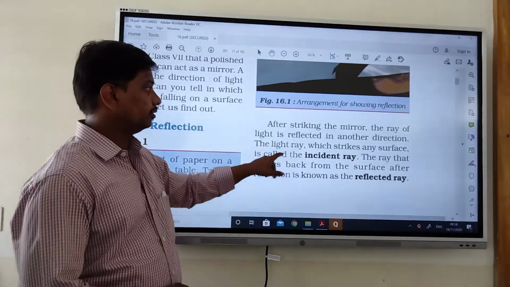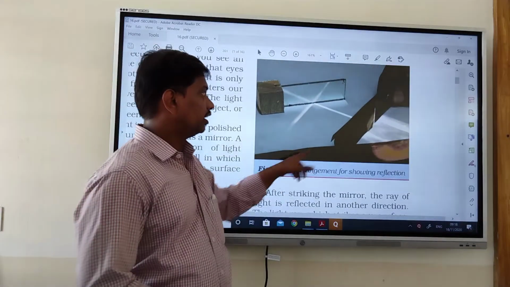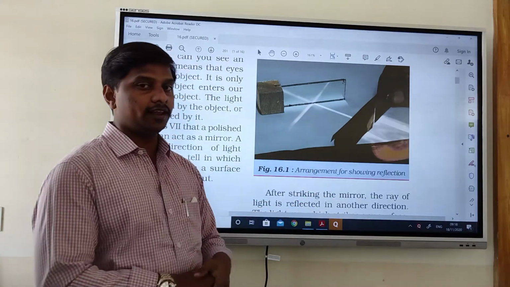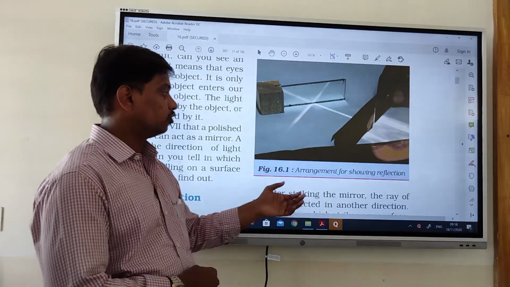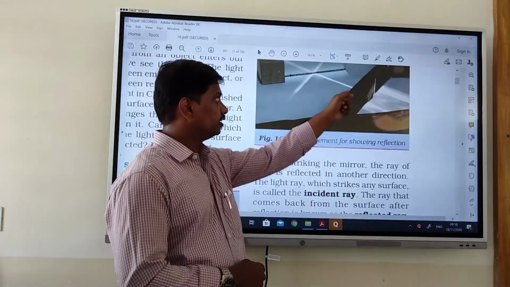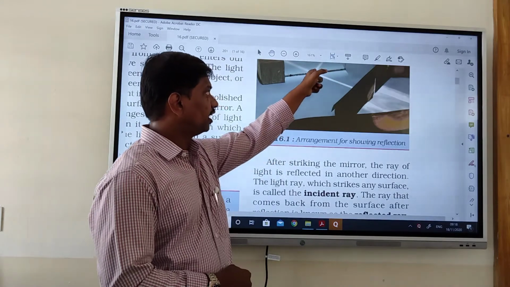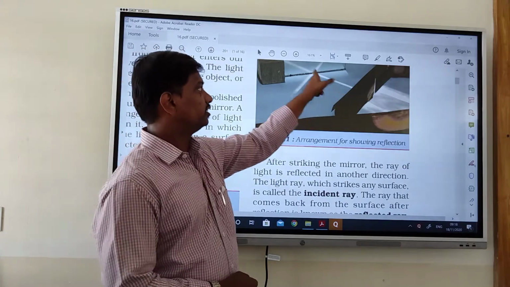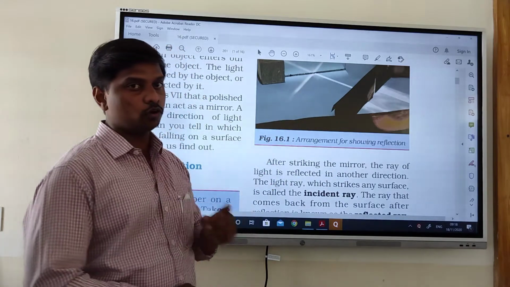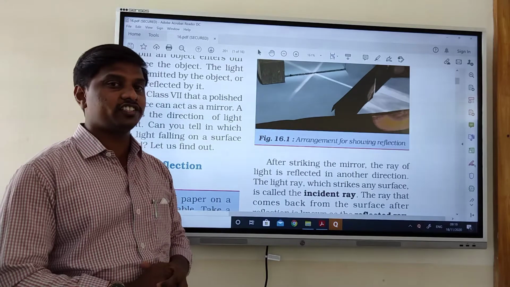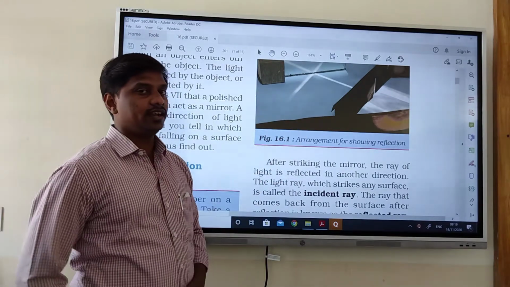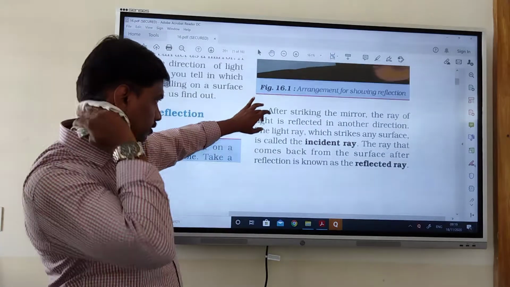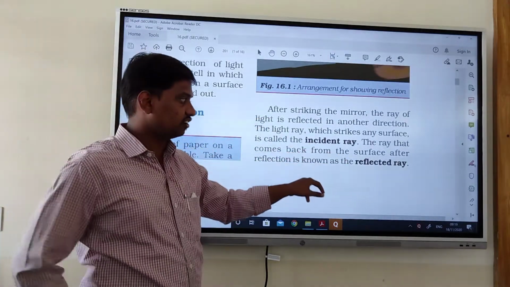This ray which we are passing through the torch is known as the incident ray. And this other ray is known as the reflected ray. We have two types of rays to get reflection. The first one is the incident ray, and the second one is the reflected ray. So they have given the incident ray and the reflected ray.